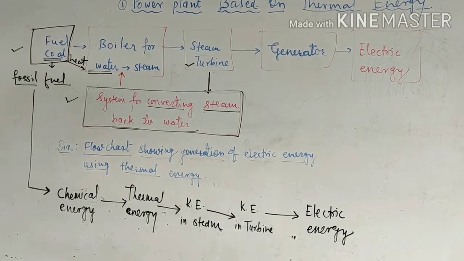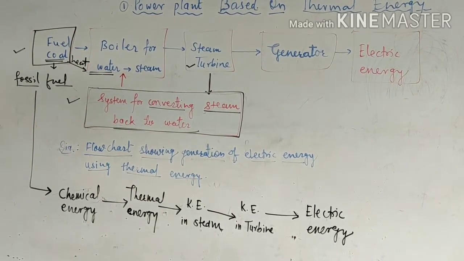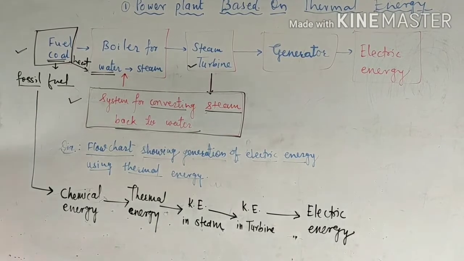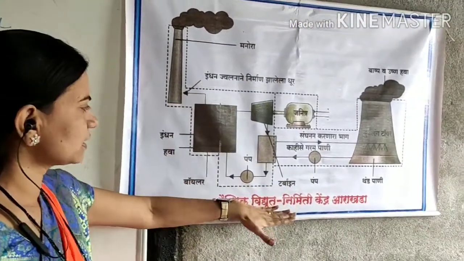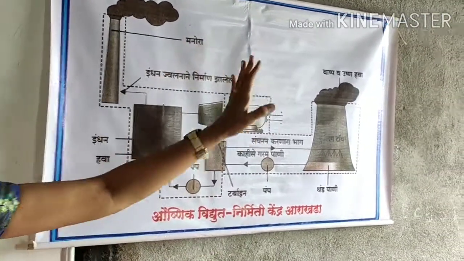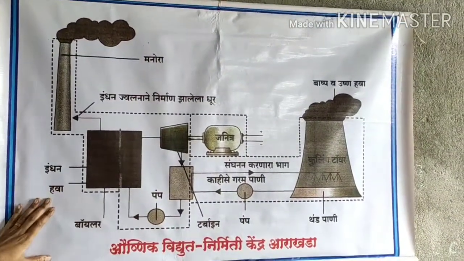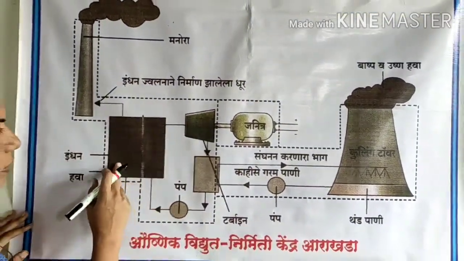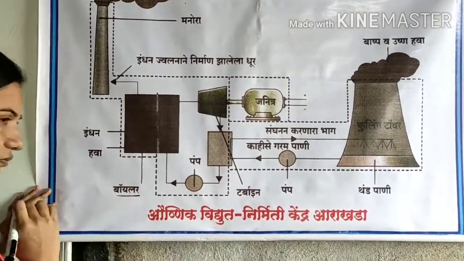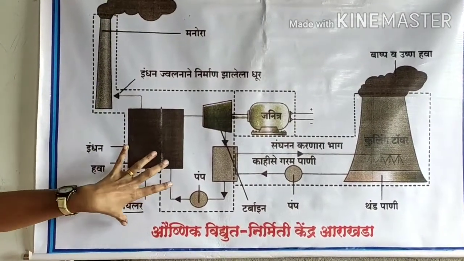Now the schematic of this power plant, we studied about this in this diagram. This diagram also shows the construction of a power plant which is based on thermal energy. Here this block is known as a boiler. In this boiler what happens?